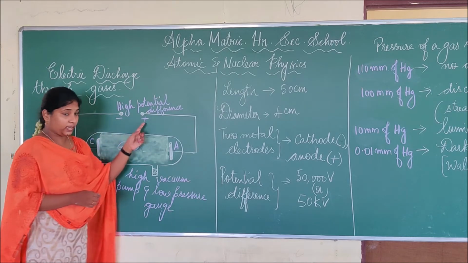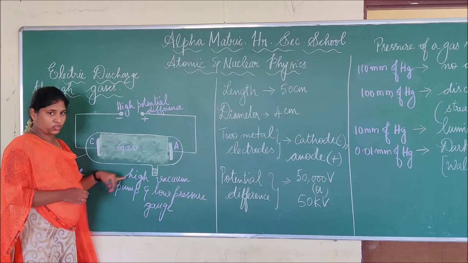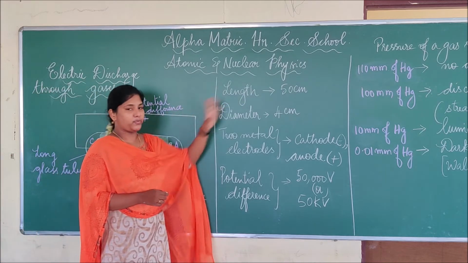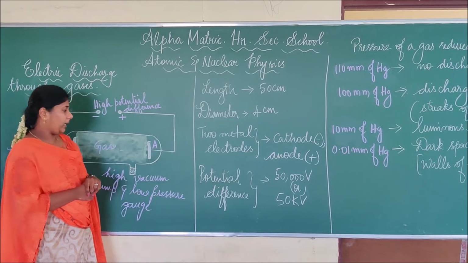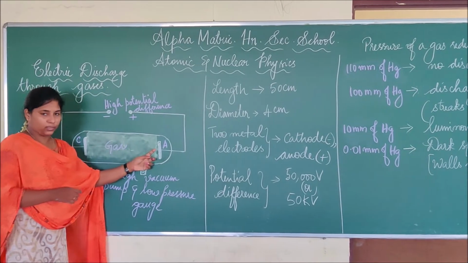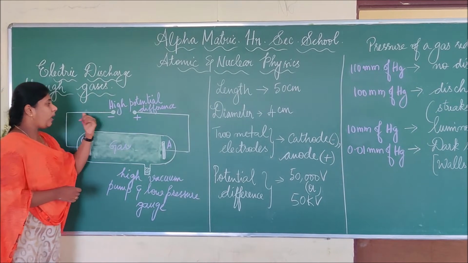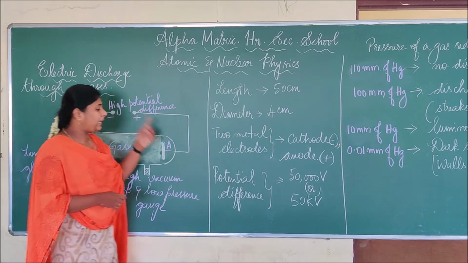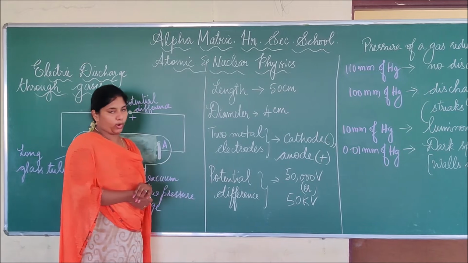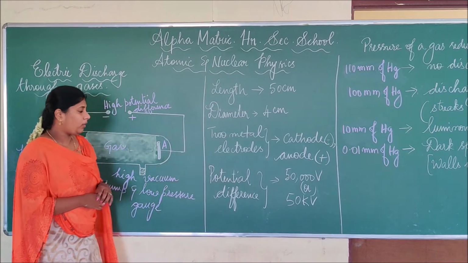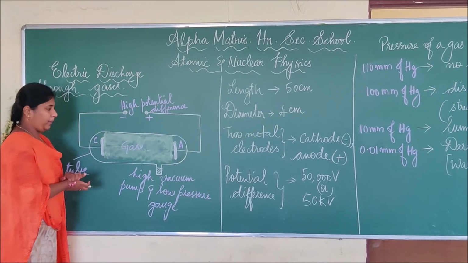As I said, it is a long closed glass tube whose length is about 50 centimeter and diameter about 4 centimeter. The cathode and anode electrodes are connected to a high potential difference of about 50,000 volts, or 50 kilovolts. So initially what will happen?